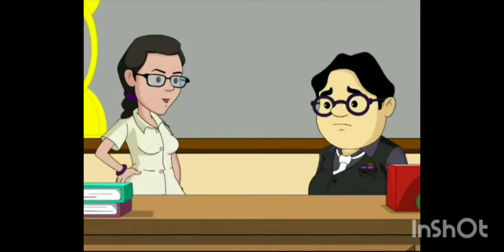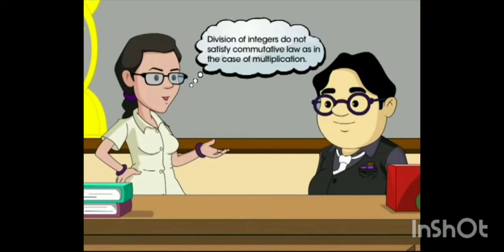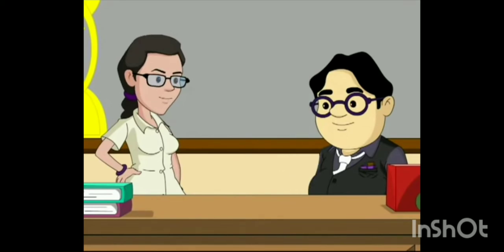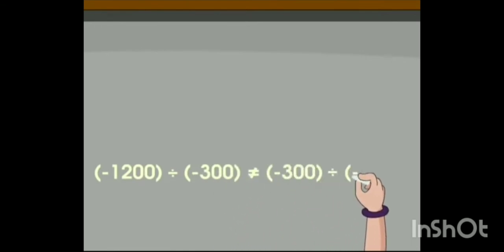Up next is a significant piece of information. You know, division of integers does not satisfy the commutative law, as in the case of multiplication. Please explain. Let's look at this example. Minus 1200 divided by minus 300 is not equal to minus 300 divided by minus 1200.